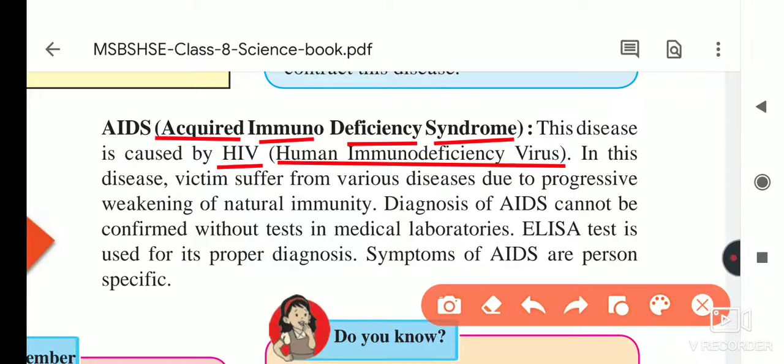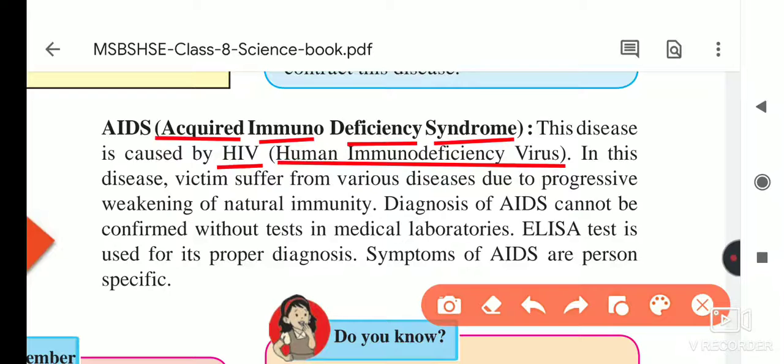So our immune system does not work properly, which means there is an immunodeficiency, and the WBC number decreases. Any disease spreading in the environment can then affect the person, and the person dies.